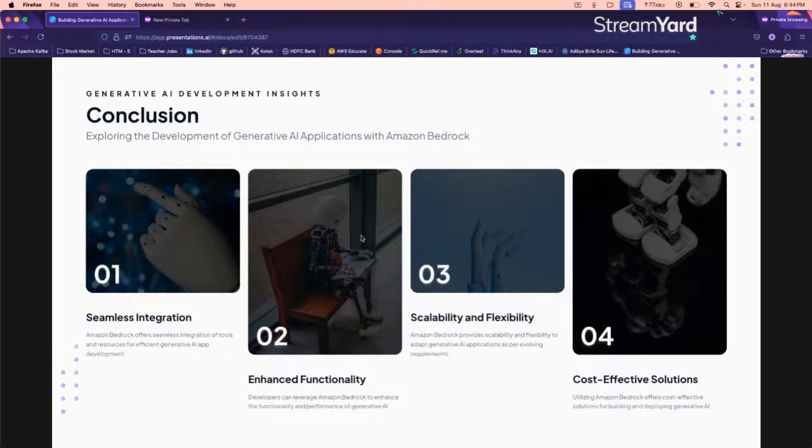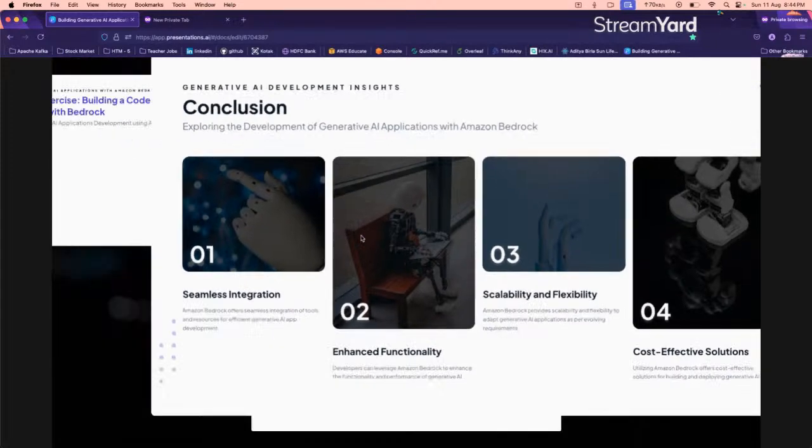Then, apart from that, there's enhanced functionality, scalability and flexibility. Let's say multiple users are invoking my Lambda function. What will happen? The Lambda function will automatically scale because it's a serverless application. And of course, Lambda is cost effective. You will be charged only for the invocations that happen in your account. So that's all you can try at your end.